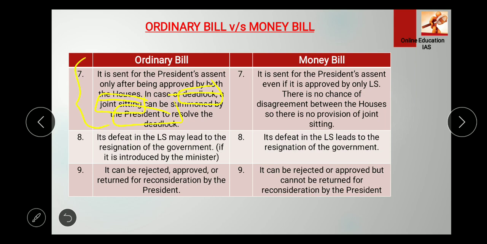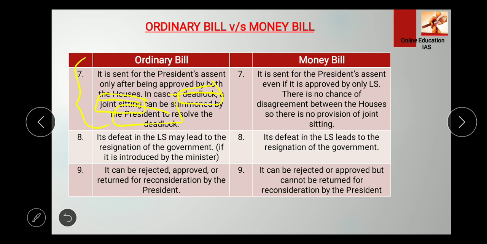You need to remember that a joint sitting is summoned by the president to resolve the deadlock. This question comes directly. Can you tell me how many acts have been passed by a joint sitting? There are three acts that have been made by a joint sitting. You can easily see them in the Lakshmikant book.